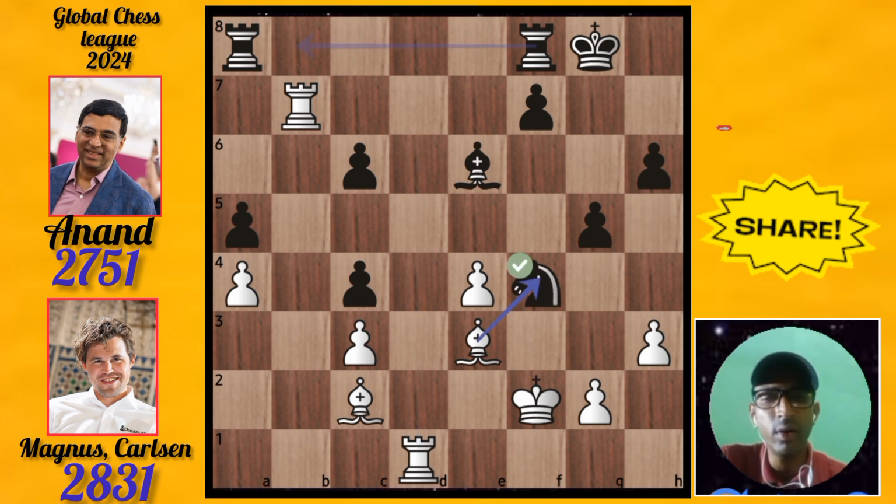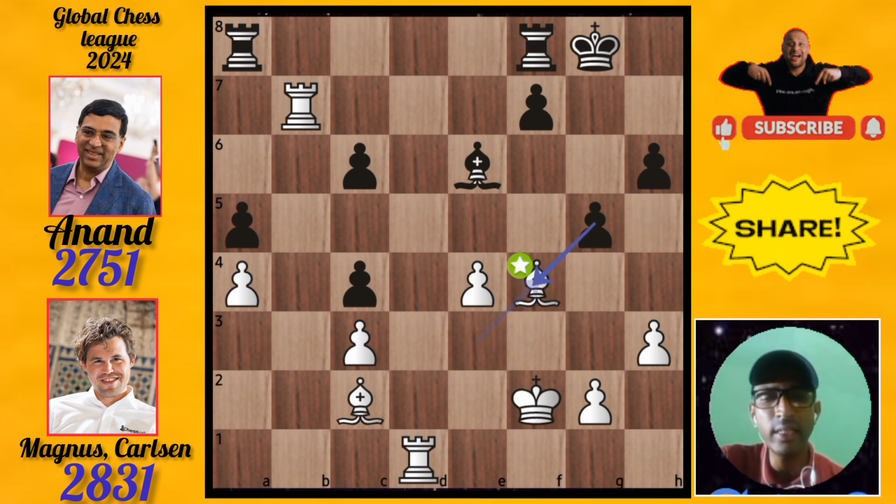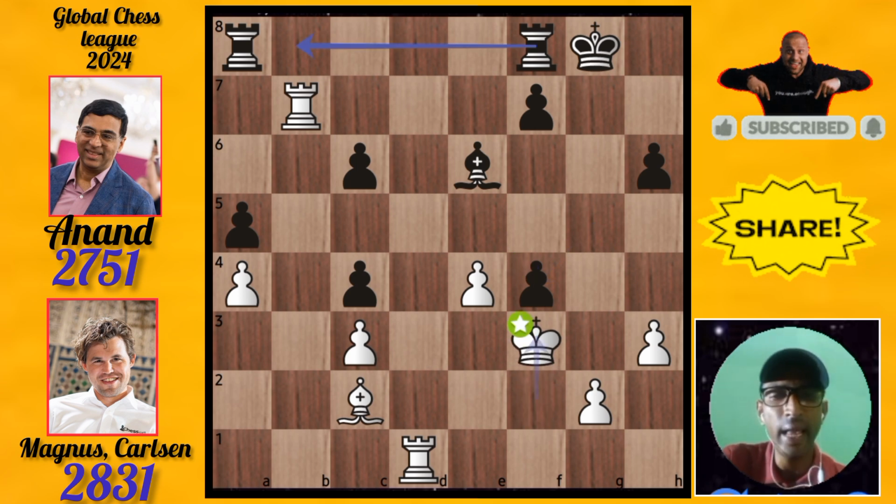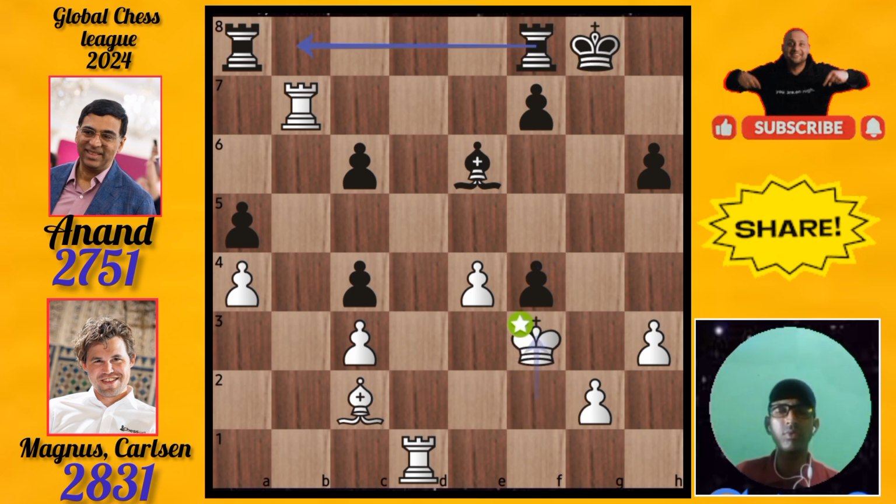He pushed the knight to f4. Then he took the knight with the bishop. Then pawn takes the bishop. Then the king goes near the black pawn. We will see how Vishy Anand can carry this match.